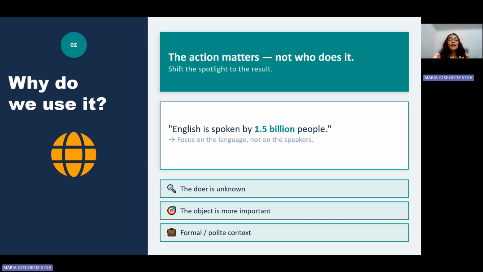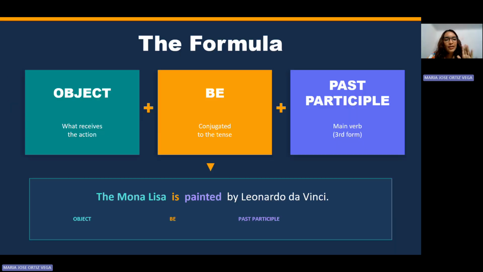And if we use the active voice, how do we say the sentence? Yes, 1.5 billion people speak English. Very well. Okay, let's continue with the formula.